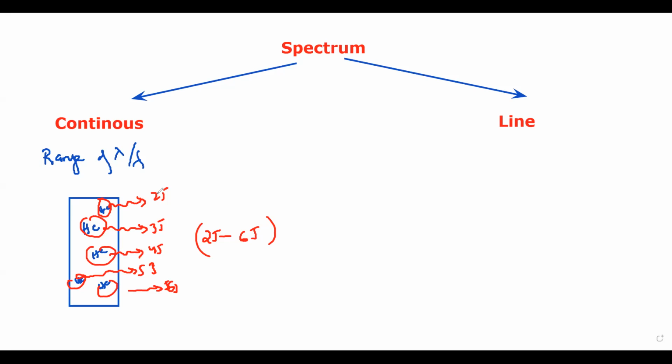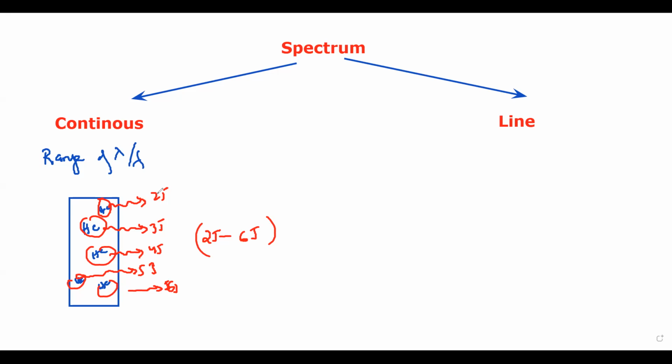But the idea is, what happens when this radiation enters the Earth's atmosphere? As violet bends the most, violet, indigo and blue scatter more. That's why the sky appears to be blue in color. And the majority of the radiation which we receive is in the yellow and green region. So that's the main reason why the sun appears to be yellow.